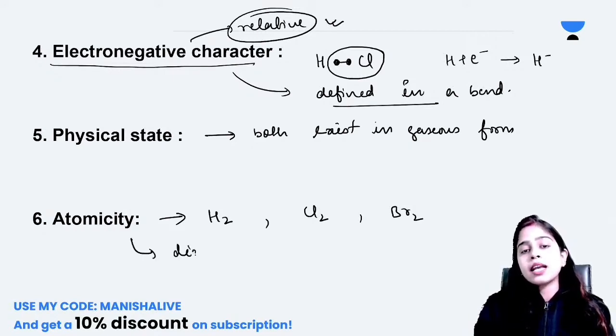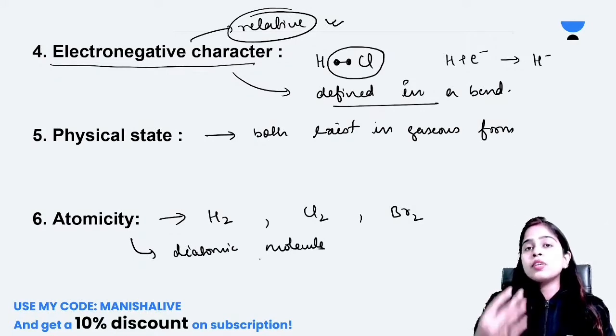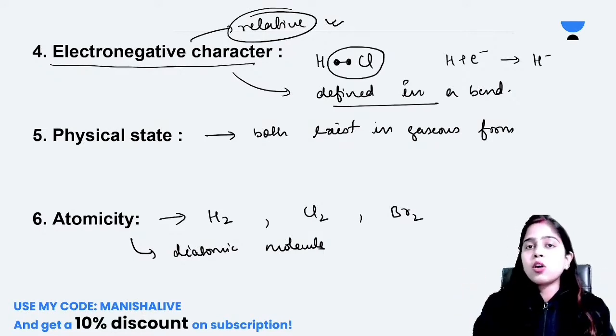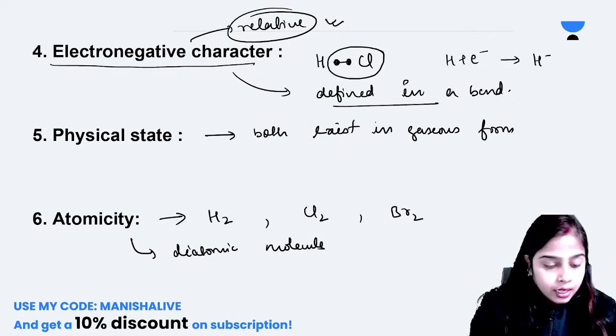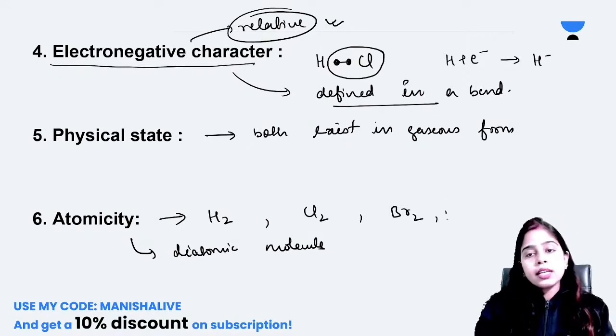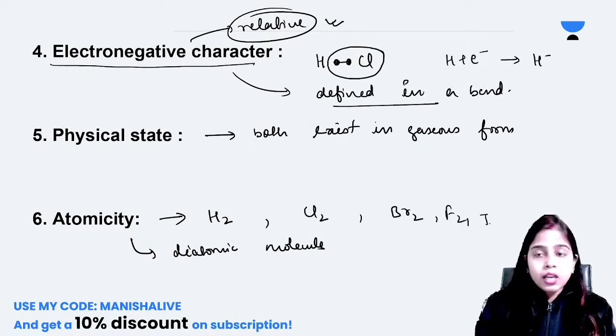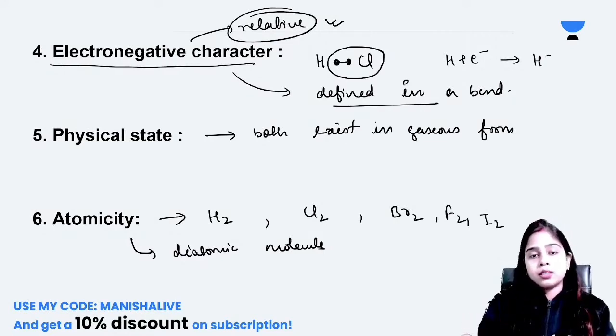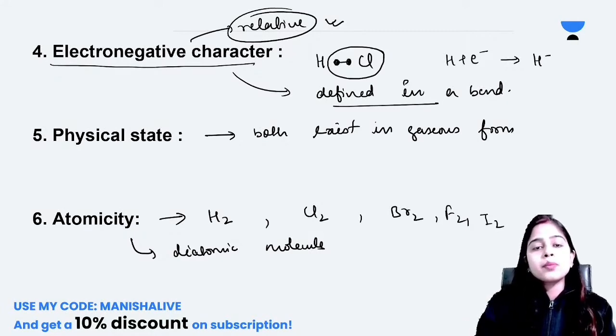Which type of molecules are they? They are diatomic molecules. That means to form one molecule of halogen or hydrogen, we have to form a bond between two atoms of halogen or hydrogen. Fluorine is also there, F2. Iodine is also there, I2. So halogens as well as hydrogen both exist in the form of diatomic molecules.